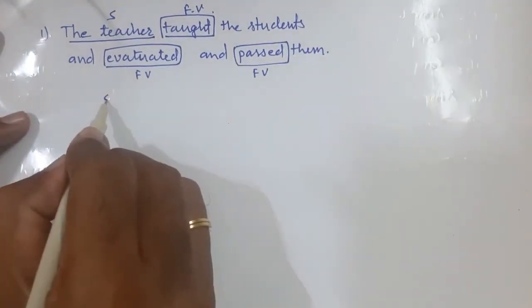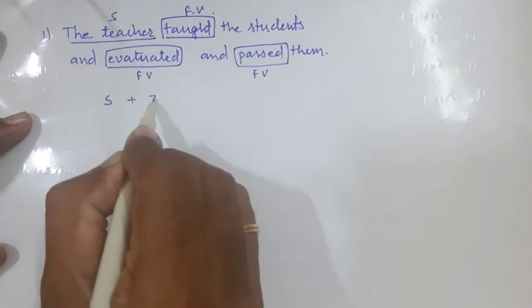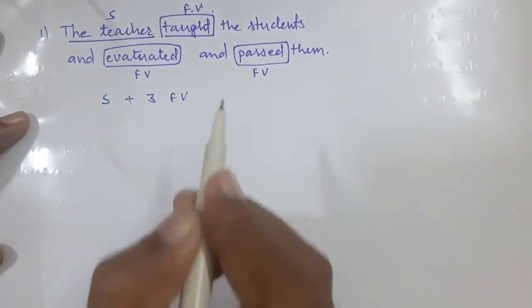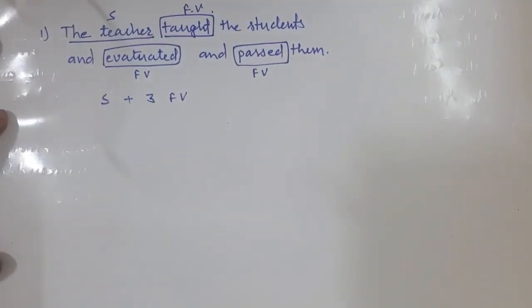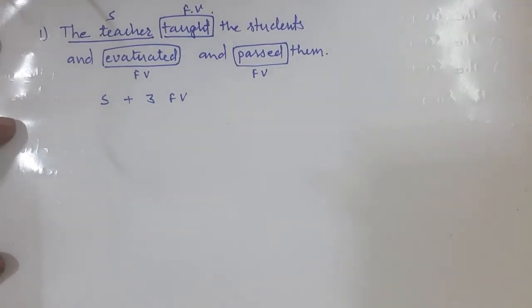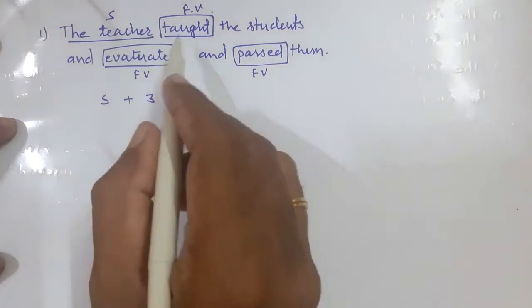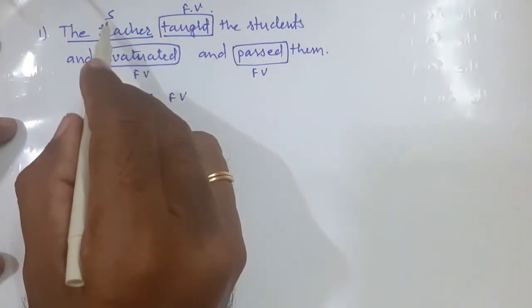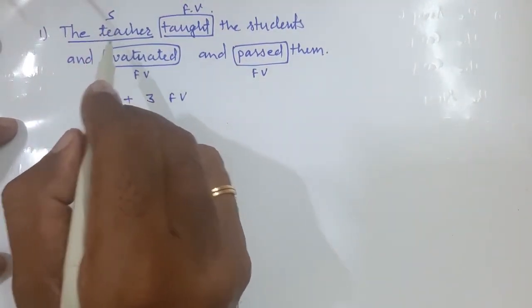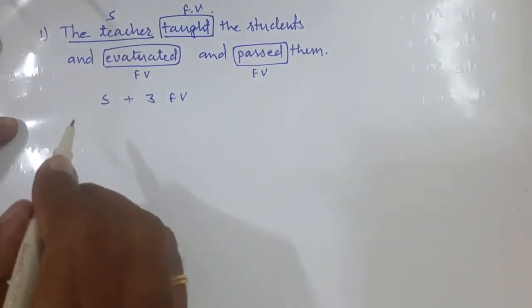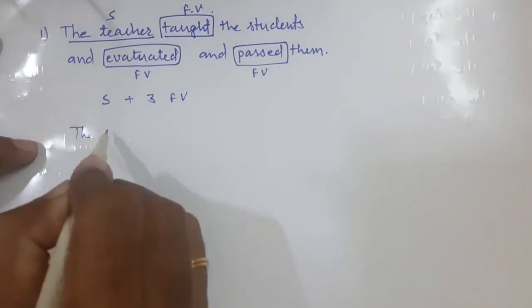It means one subject and three finite verbs. It doesn't mean that it is a simple sentence, but actually here three verbs are there with one common subject.